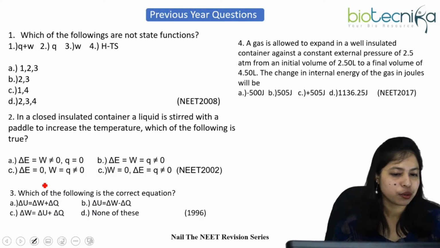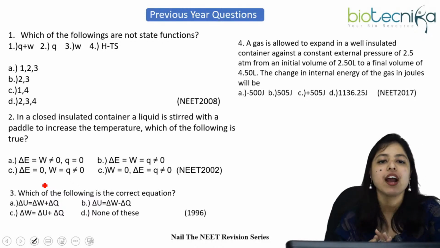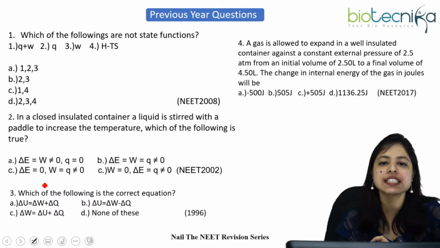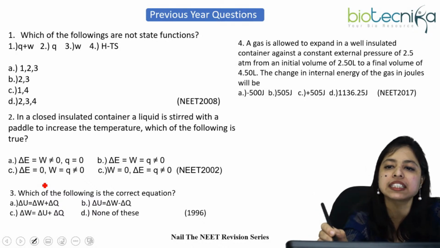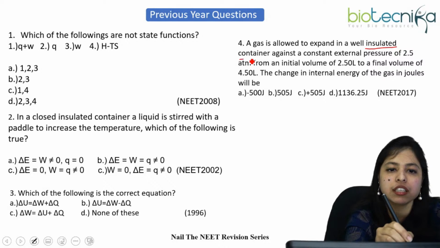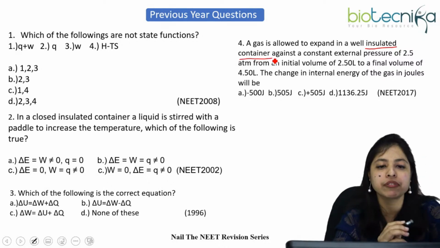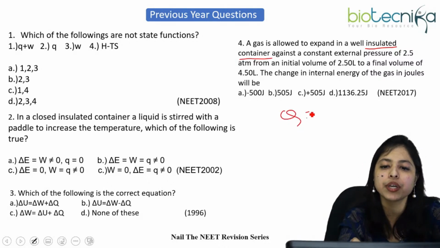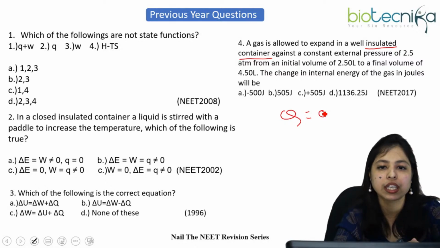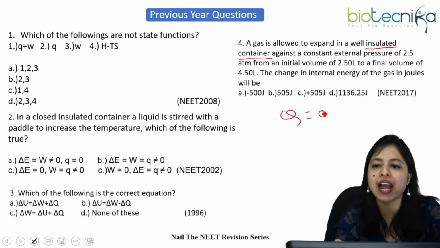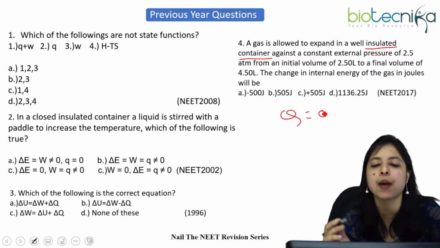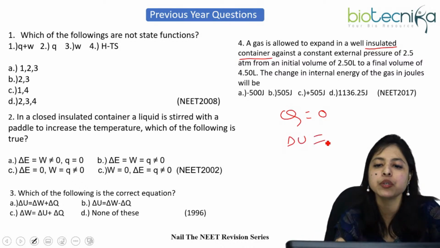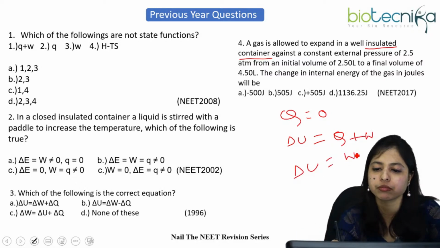Okay, so let's see which is the correct answer. Here you have said that gas is allowed to expand in a well insulated container. So just look at the question carefully. Insulated container means you have the information that Q equals 0, adiabatic wall, right? And the volume goes from 2.5 to 4.5, and the external pressure 2.5 is used here. So from the first law of thermodynamics, delta U equals Q plus W, right? So Q is 0 already, so delta U equals W, right?